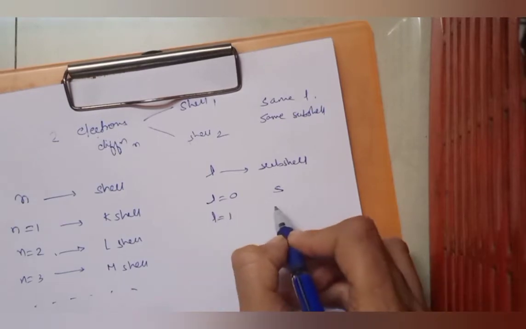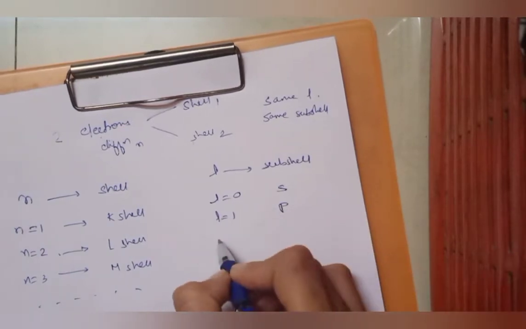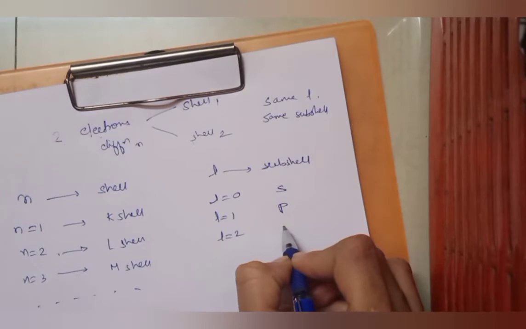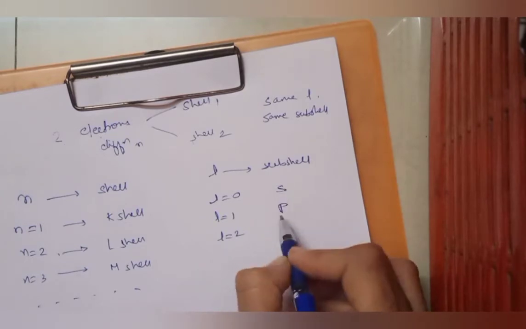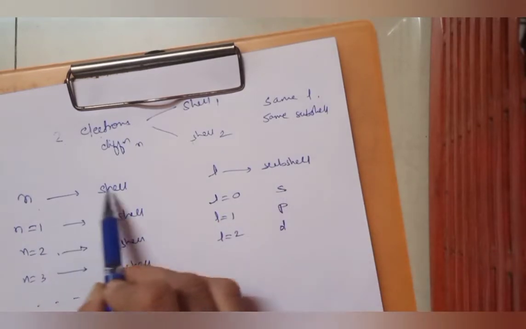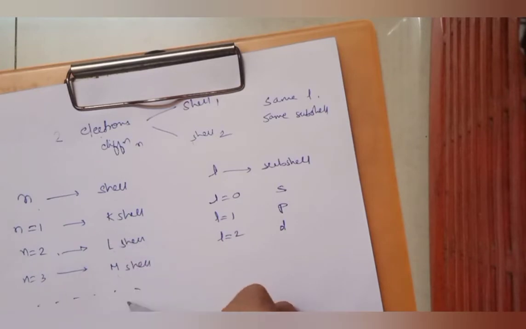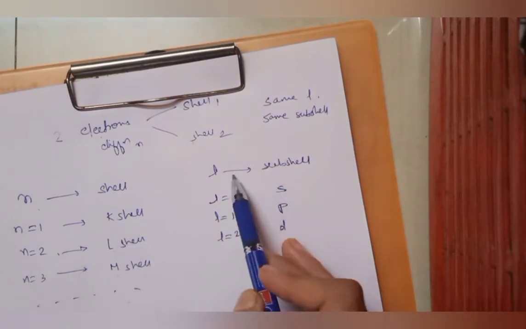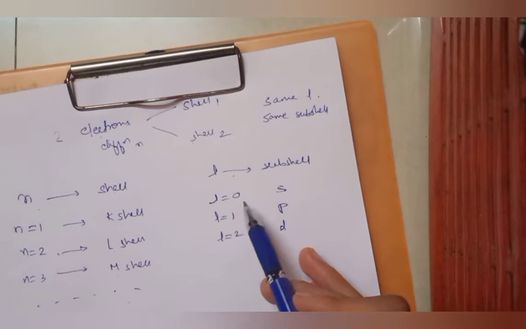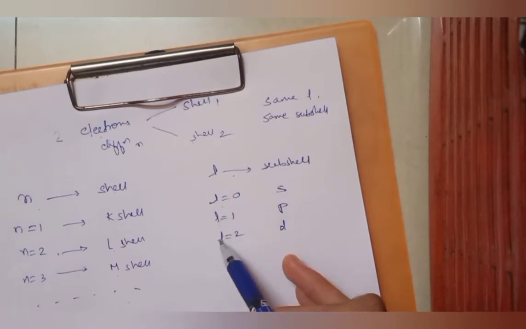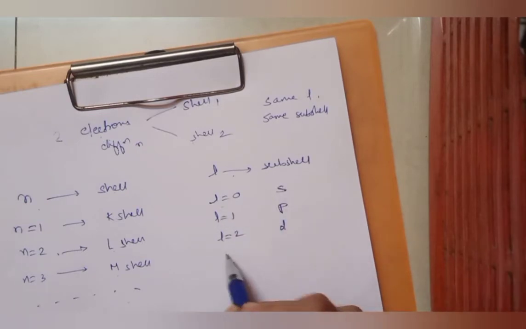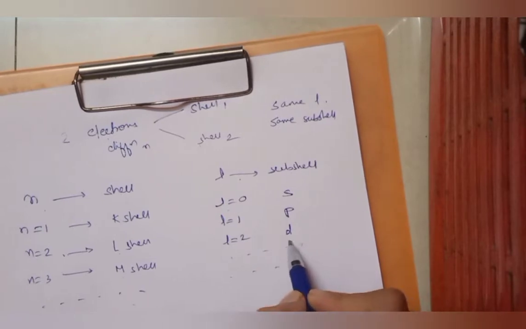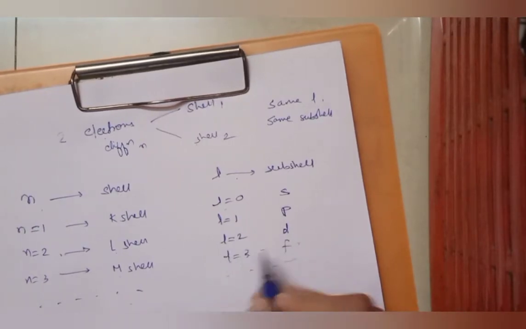If l is equal to 1, then it is a p electron. If l is equal to 2, it is a d electron. These are the subshells. So n represents the shell, K, L, M, N, all these are shells. l represents the subshell: l equals 0, l equals 1, l equals 2, so s, p, d, then f for l equals 3. So these are the subshells.